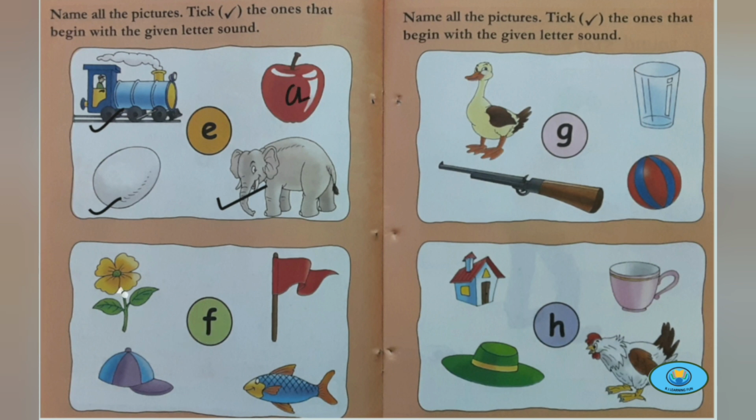F: flower, cap, fish, flag. So F, flag, F, fish, F, flower. This is cap. G: goose, gun, ball, glass. So G, glass, G, goose, G, gun.